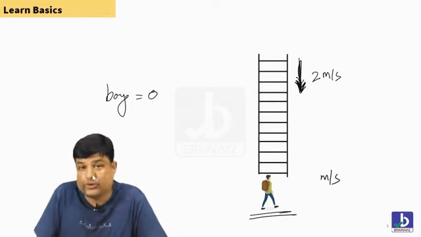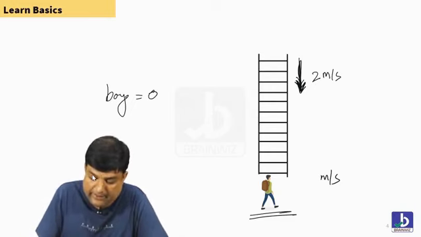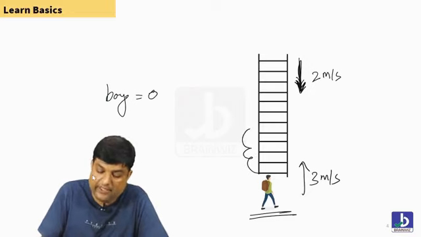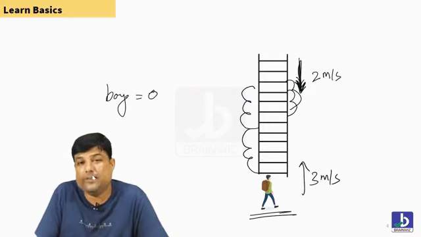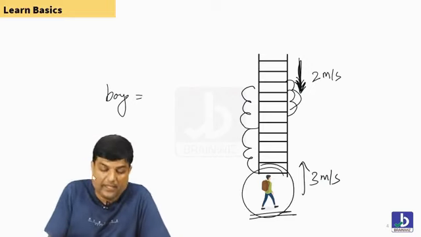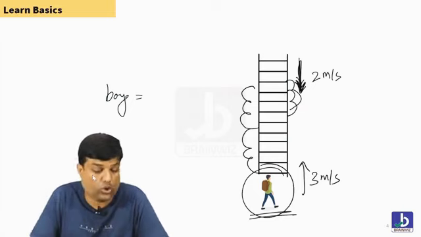So he thought that he is not moving up. So what did he do, students? He is going at the speed of 3 meters per second. 1, 2, 3. The escalator is coming down 2. So tell me, what is the relative speed of that man? Is the relative speed of that man 2 or 1?